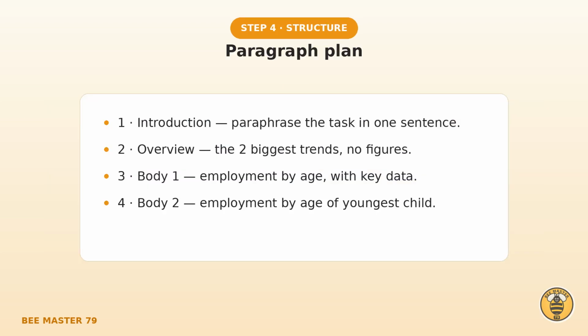A Band 9 answer needs a clear structure. Paragraph 1, a one-sentence introduction that paraphrases the task. Paragraph 2, an overview with the 2 biggest trends and no data. Then 2 body paragraphs, 1 for each chart carrying the key figures.